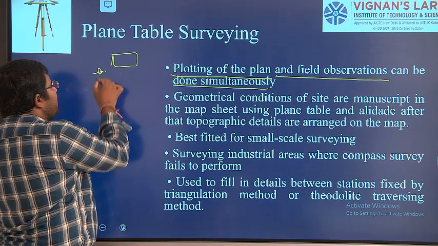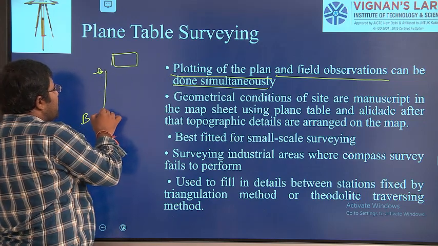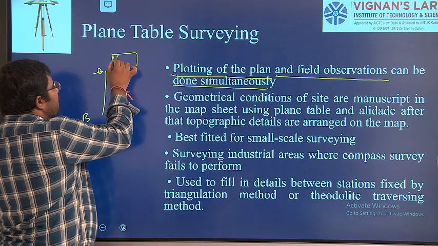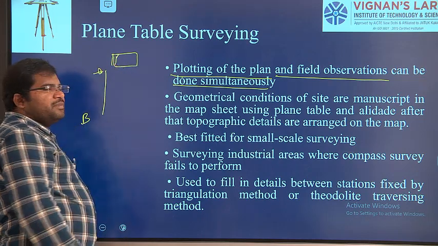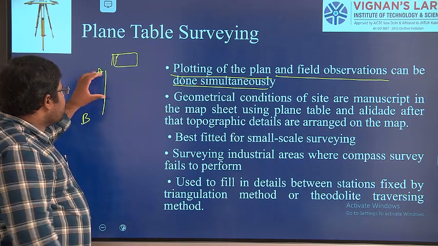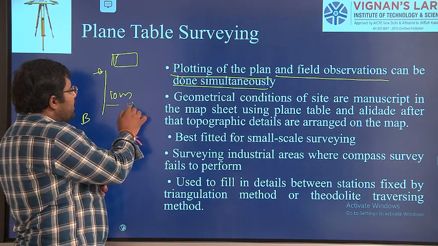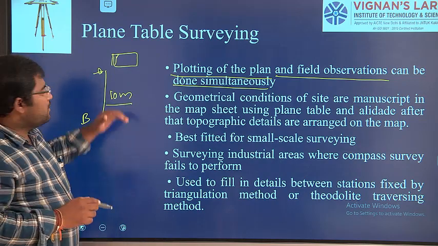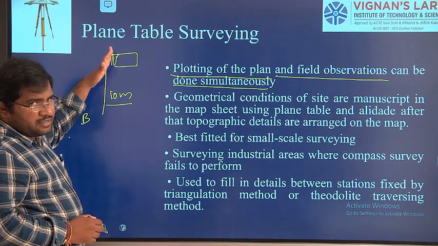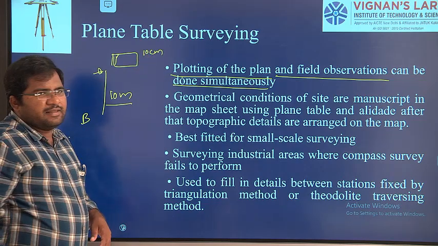You have a point A and another point B. If you are measuring the distance from here to here, then by sighting these two points, here we draw the line with the help of a scale. Say on the field we have a distance of 10 meters. This length is drawn on the drawing sheet, like I am going to take a 10 centimeters length.